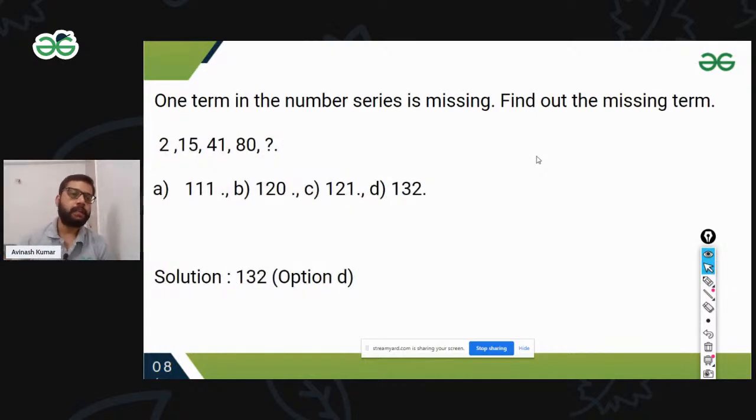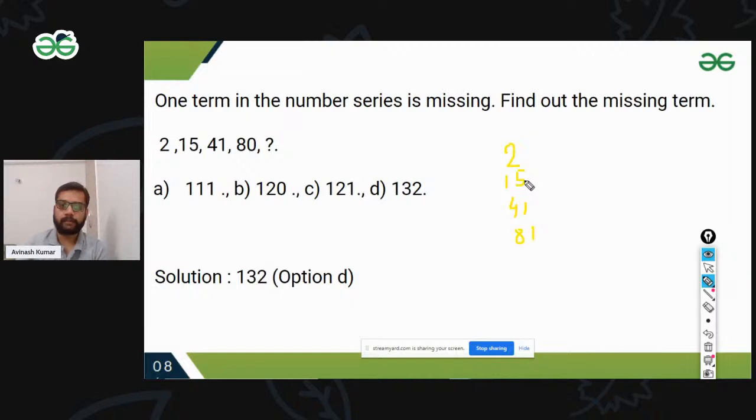Okay, so this one: 2, 15, 41, 80. The series is increasing. Do you have any idea what we can do over here? Okay, see, the series is increasing very fast. Let's check this one out: 2, 15, 41, 80. Now I can see 2, 7, 14 plus 1.